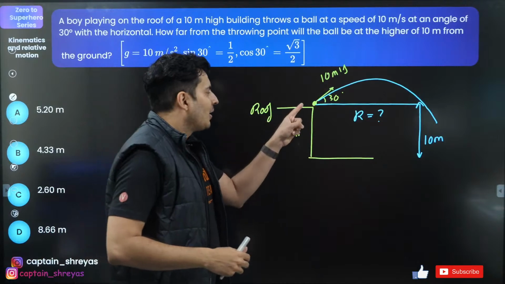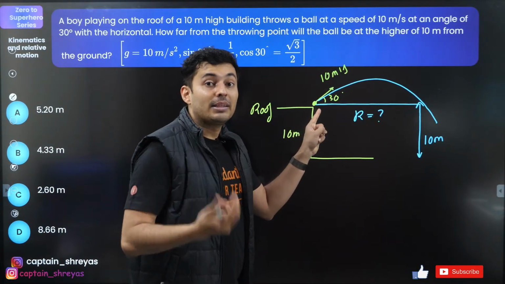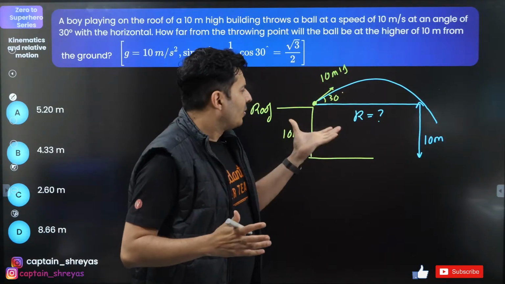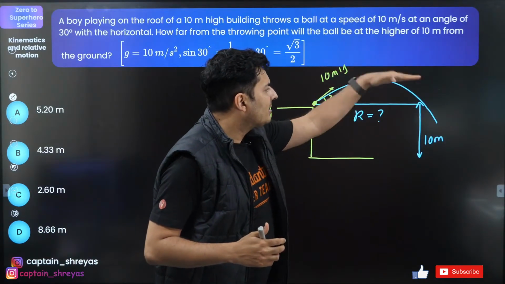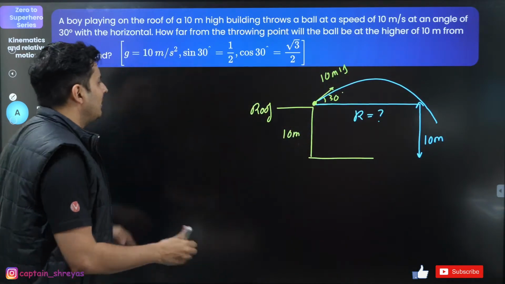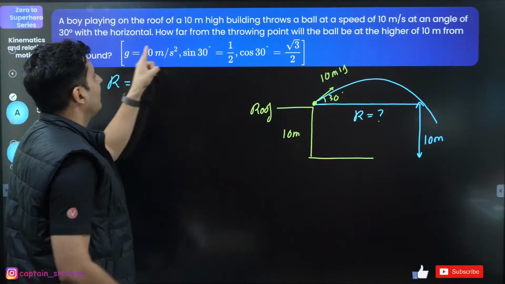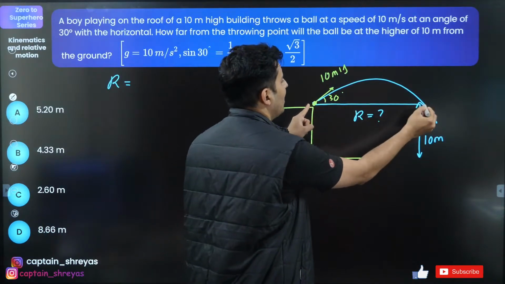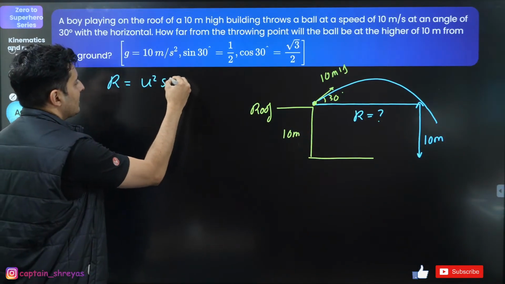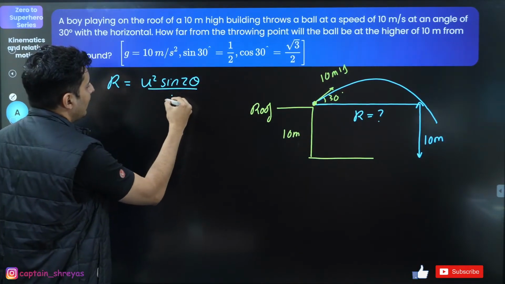Think about it. Although you are at a height and many people think, oh, this is a projectile from a height problem. No, technically the ball is coming back to the same height. So you are coming back to the same level. Just have to find the range. The question is exactly that. How far from the throwing point will the ball come at the same height? So use the formula. U square sine 2 theta by g.